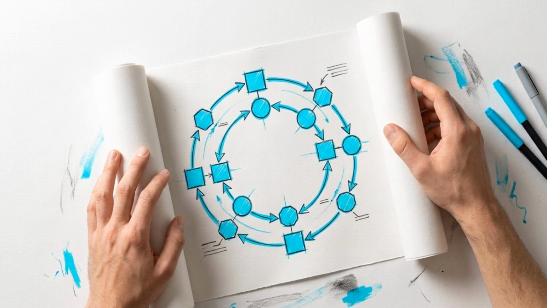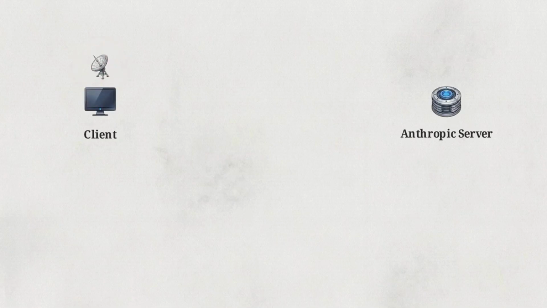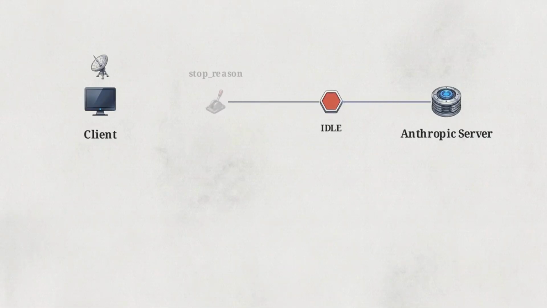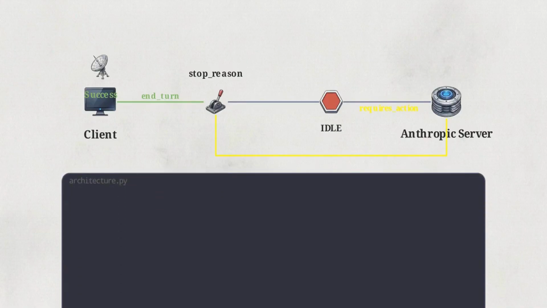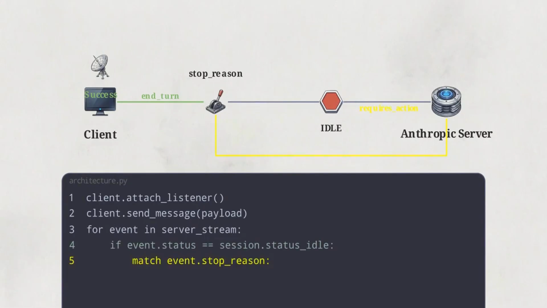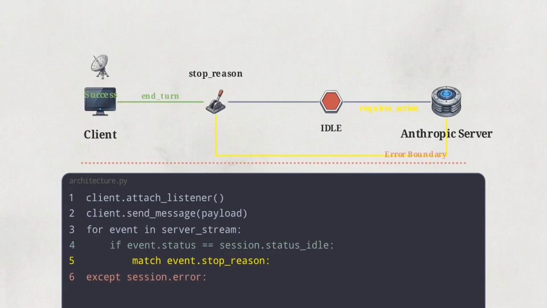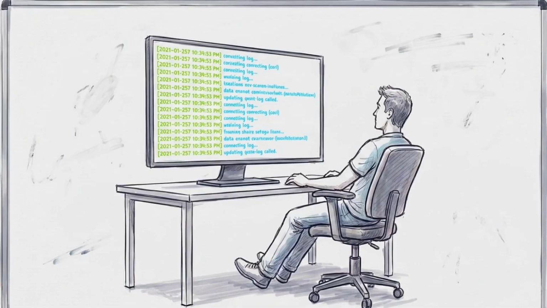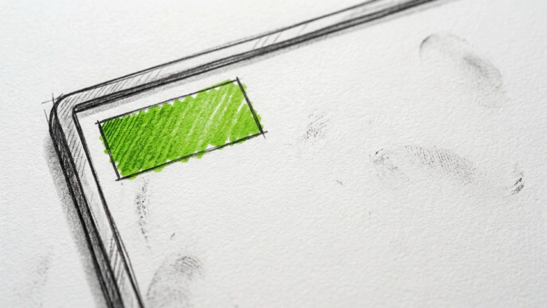We can now assemble a robust event loop based on these precise structural deductions. First, the application attaches the event listener before transmitting the initial payload, eliminating the race condition. Second, the connection loop enforces branching logic on every idle event to verify the status of the stop reason payload. This sequential code block builds the complete architecture. Attach the listener, send the message, loop the incoming events, branch on idle, check the reason, and add a session.error handler to isolate transient network drops from hard API failures. Adhering strictly to this pattern removes the ambiguity that leads to silent hangs.